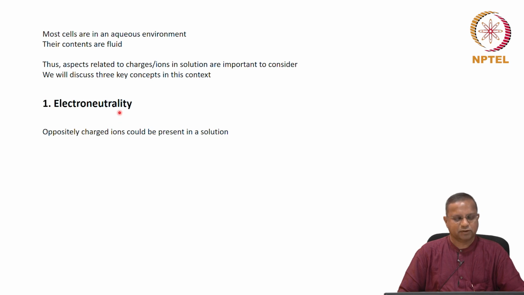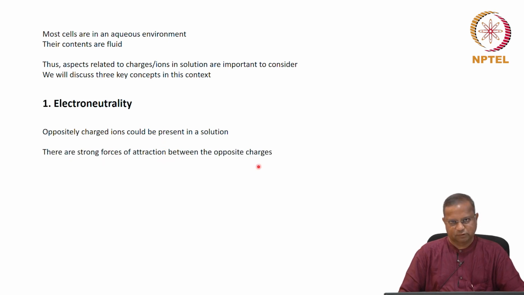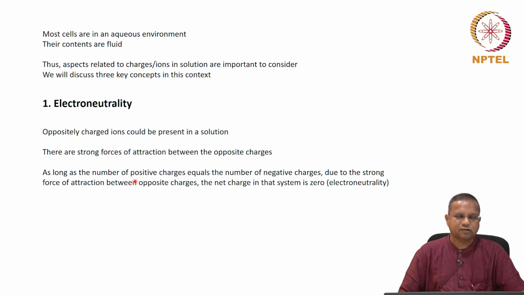Electron neutrality. Okay, let me go through this once more. It is an important thing which leads to a lot of confusion when people start out. So pay attention closely to each one of these. Oppositely charged ions could be present in a solution. There are strong forces of attraction between the opposite charges. As long as the number of positive charges equals the number of negative charges, due to the strong force of attraction between the opposite charges, the net charge in that system is zero. Okay? And this is the concept of electron neutrality.